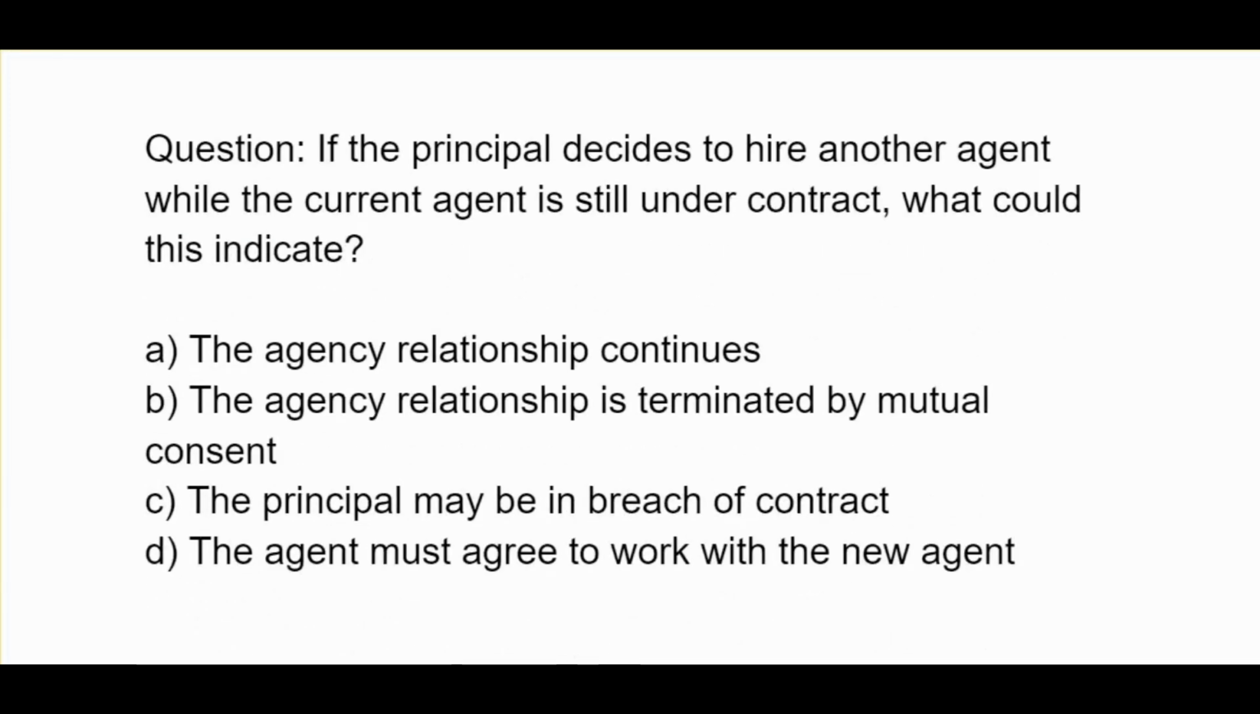If the principal decides to hire another agent while the current agent is still under contract, what could this indicate? A, the agency relationship continues. B, the agency relationship is terminated by mutual consent. C, the principal may be in breach of contract. D, the agent must agree to work with the new agent.